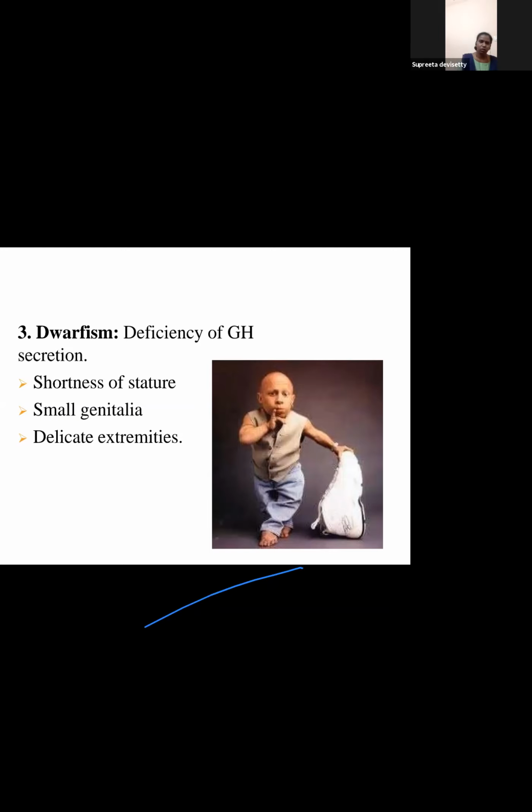Shortness of stature. So gigantism, dwarfism is an effect of growth hormone, secreted in excess or secreted less. So one thing, growth hormone is a hormone secreted from the anterior pituitary, which is under the control of the hypothalamus: growth hormone releasing hormone and growth hormone inhibiting hormone.